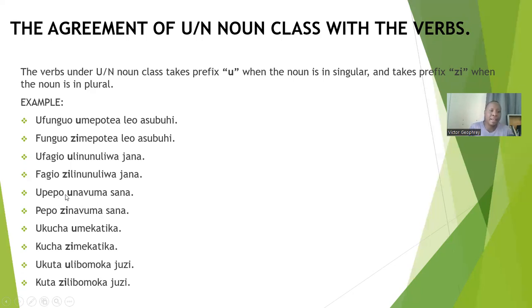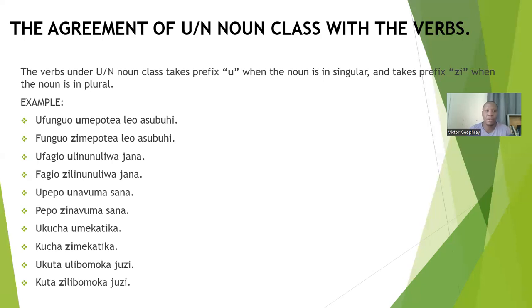Upepo unavuma sana. Pepo zinavuma sana. Ukucha umekatika. Ukucha, that is one nail. Kucha is nails. So ukucha umekatika. Kucha zimekatika. Ukuta ulibomoka juzi. Kuta zilibomoka juzi. That's about the agreement of noun class with the verb.